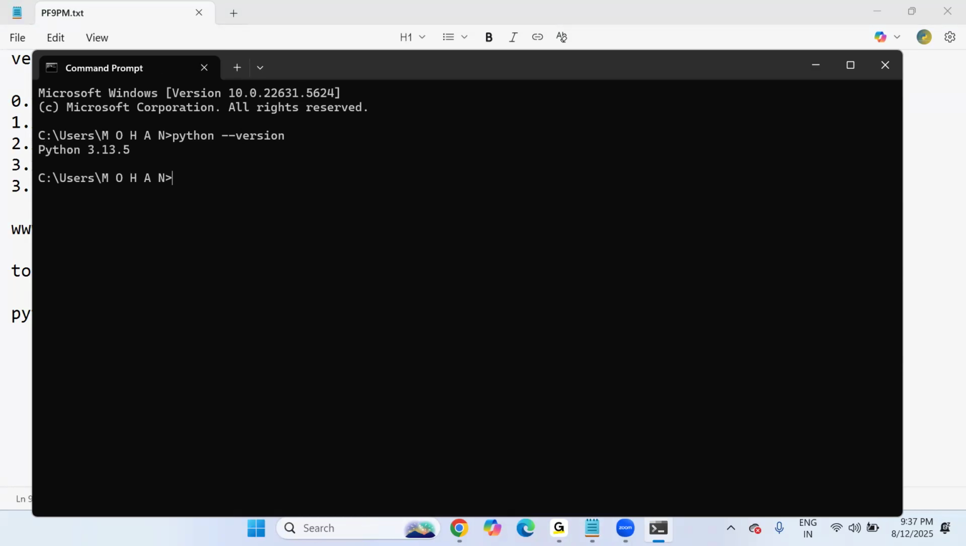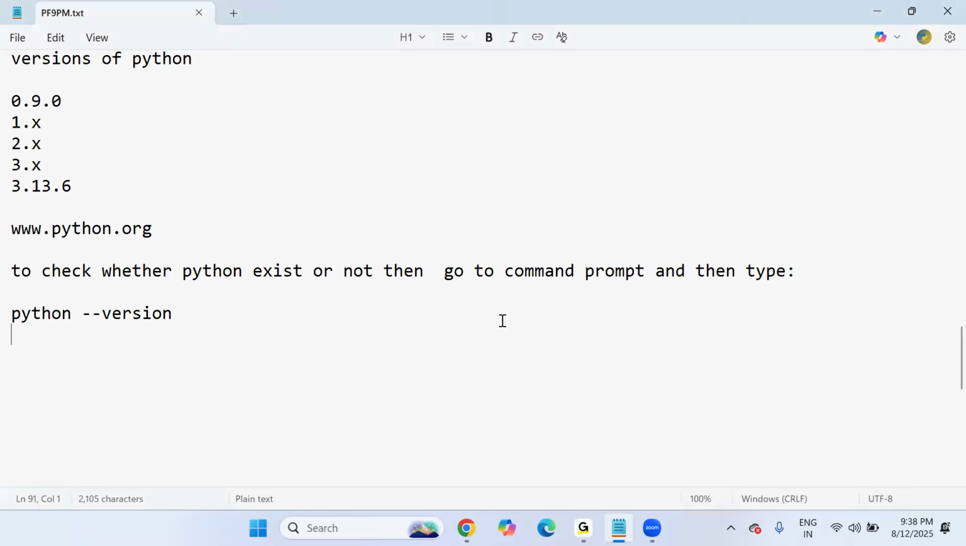Press enter. You will see that on my computer, which I installed a few days back for my previous batches, I have installed 3.13.5. But right now on the official website the version is 3.13.6, right? Yes, 3.13.6. So this is the version which I already have. But if you want to go with the new version, you can continue with no problem at all.